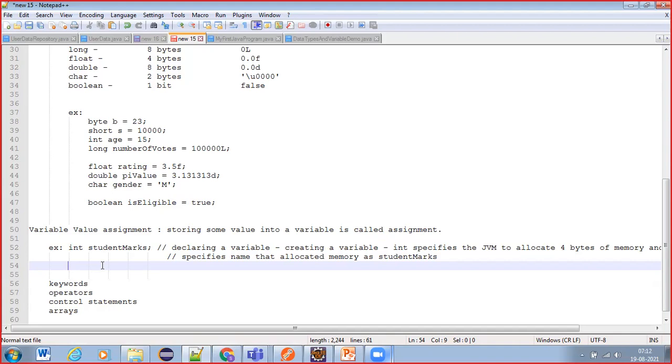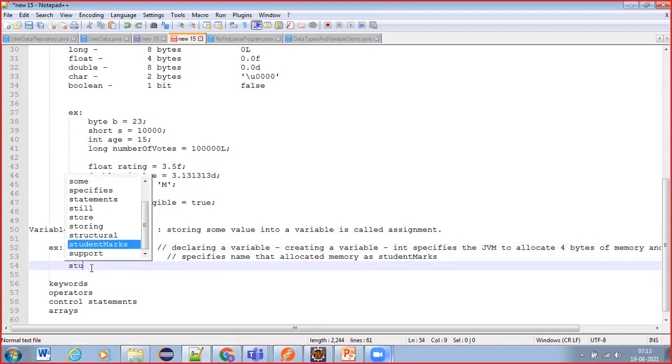Now the actual concept I wanted you to understand is initialization. Here, assignment, right? Assignment is storing some value into a variable. So we have reserved a memory of 4 bytes, and that memory is identified by the name studentMarks.